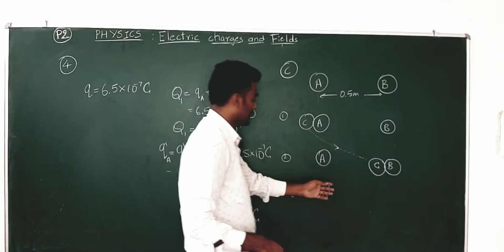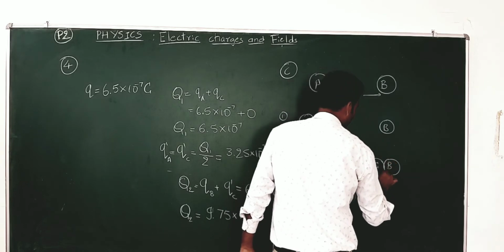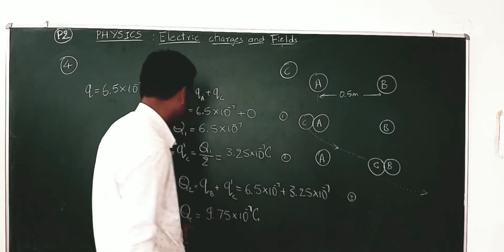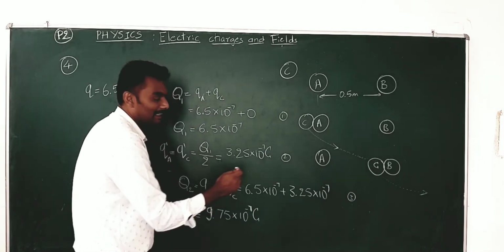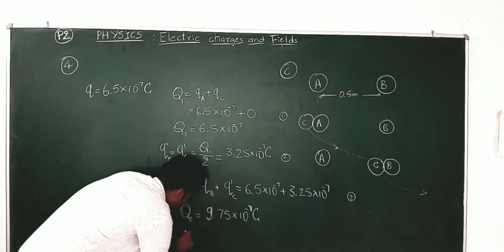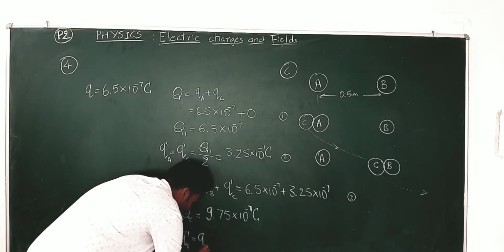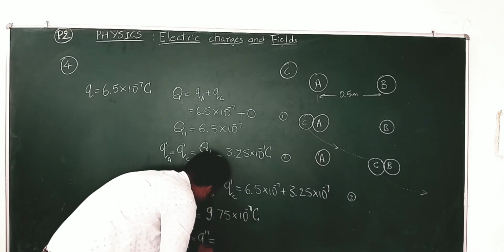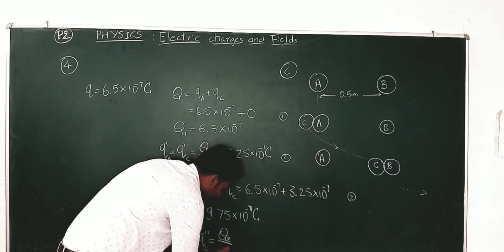And in the third step, this C is removed from the contact of B. Now this C will have a new charge which is half of this net value, because again B and C have the same size and shape, they are identical. So let me take that as QB dash, which is equal to QC double dash, because it's the new charge again with C, which is equal to Q2 by 2.